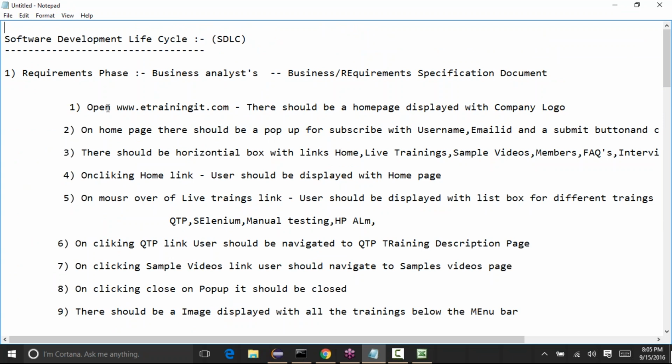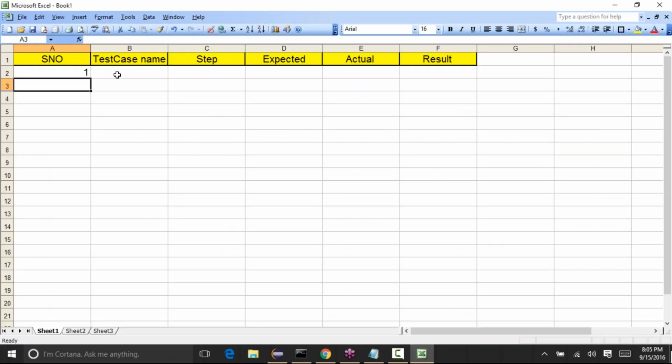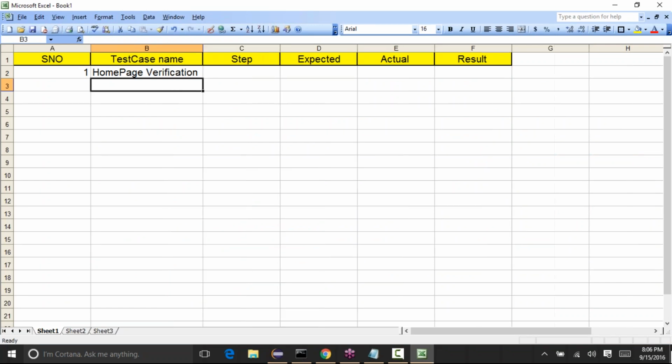These are the requirements. The first requirement is to open etrainingit.com, and there should be a home page displayed with company logo. So this is one requirement. Let's write that. The test case name, maybe I can give it as home page verification. Based on what the requirement is, we can come up with this test case name.